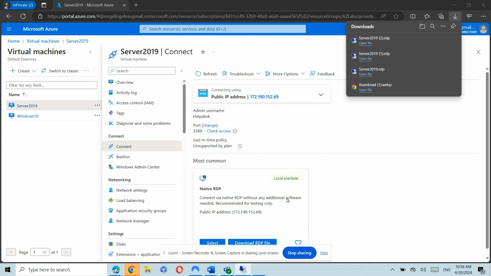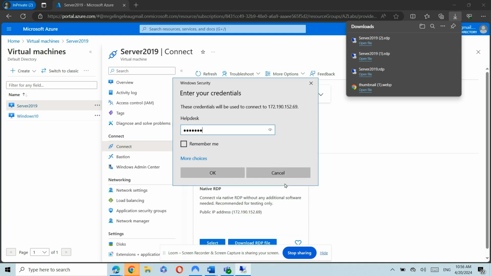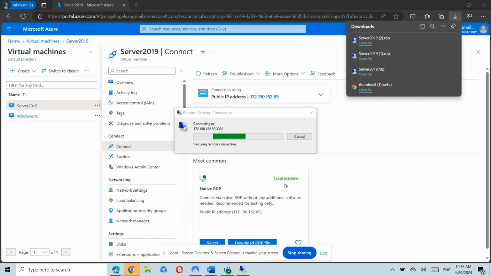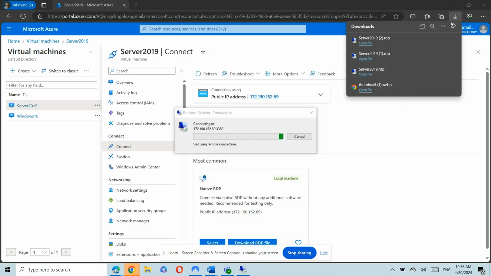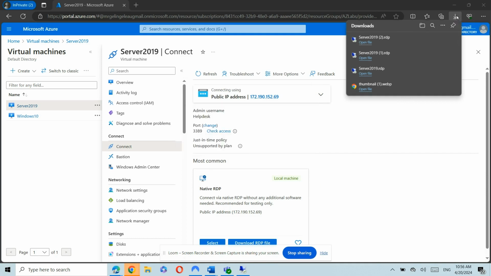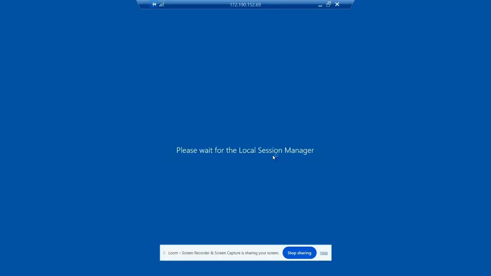Connect. Let's see if the name has taken effect. Okay, let's click on yes. All right, we should be able to log in.